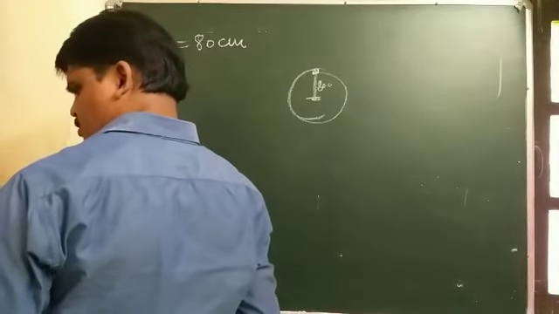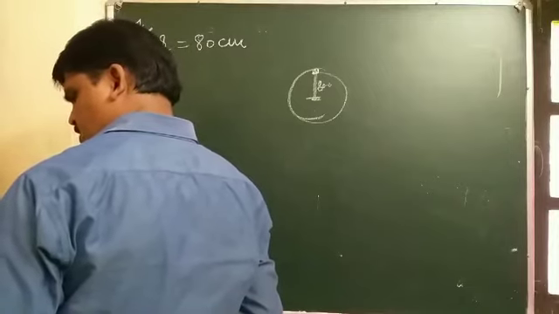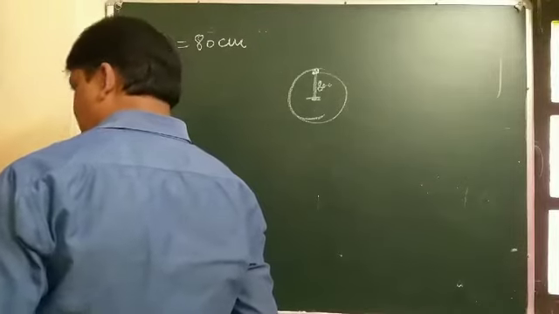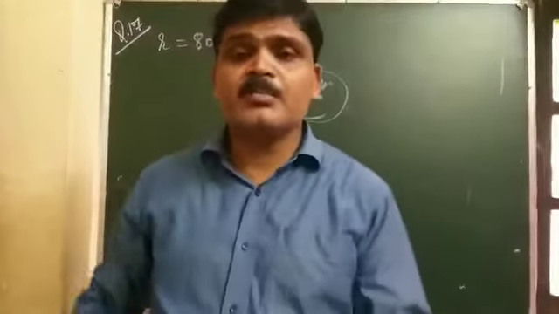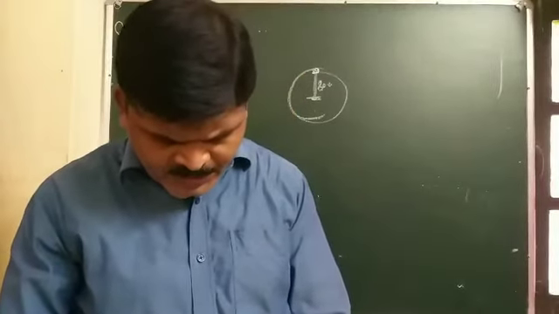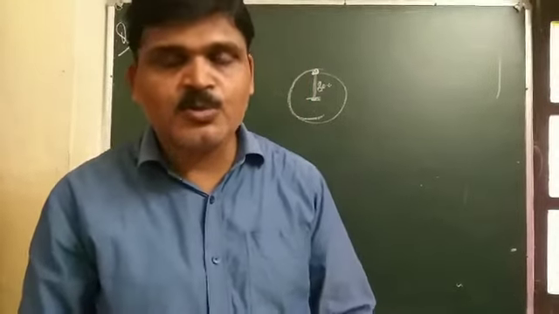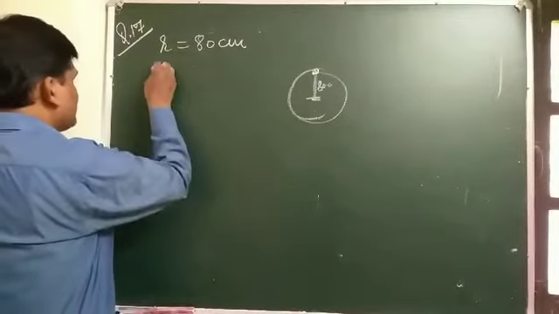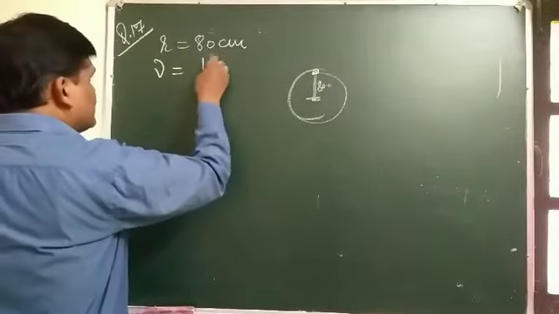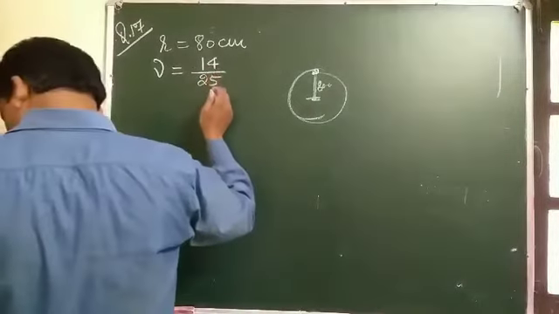The stone makes 40 revolutions in 25 seconds. Frequency is defined as the number of cycles per second. But here it is given as 40 revolutions in 25 seconds. So what is the frequency of revolution of the stone? Frequency is the number of cycles, 40, divided by 25 seconds.